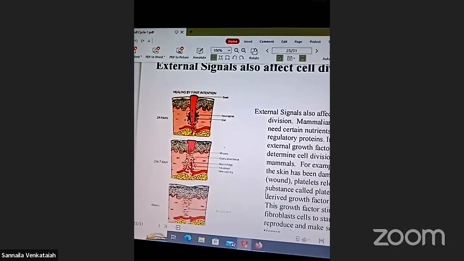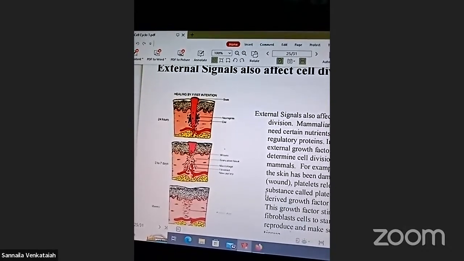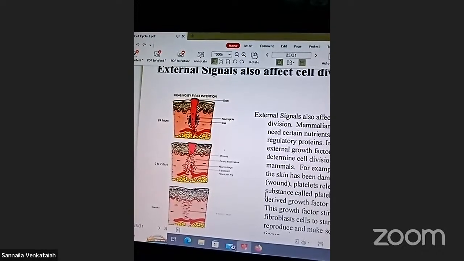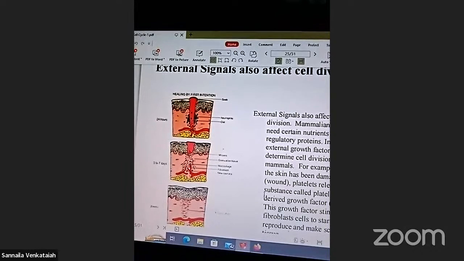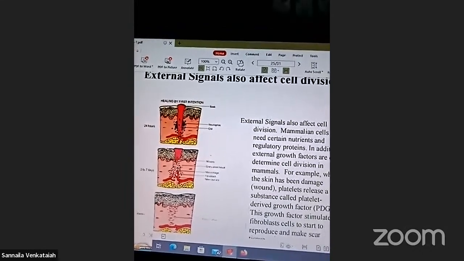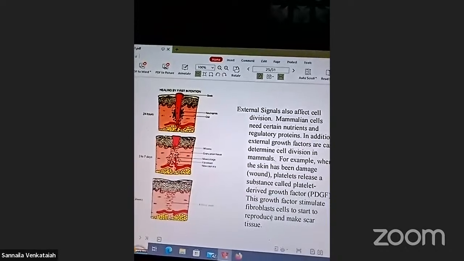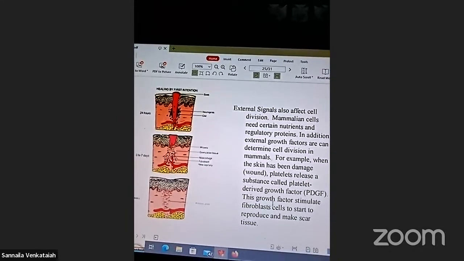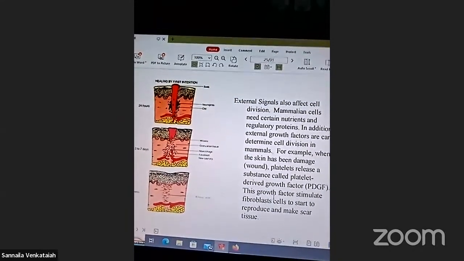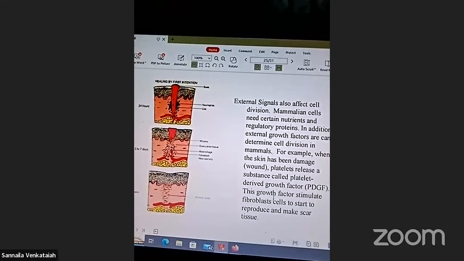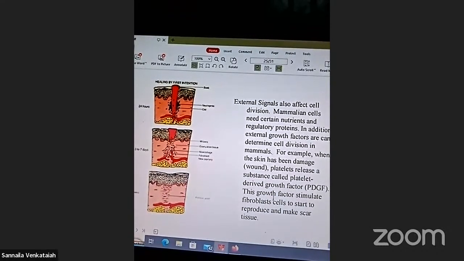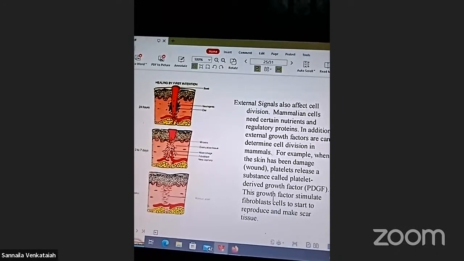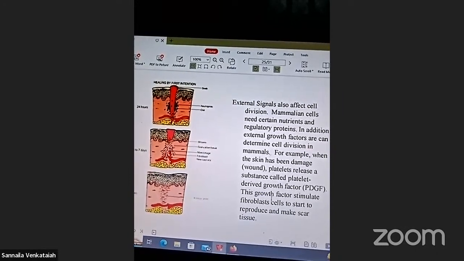For example, when skin has been damaged, the platelets release a substance, platelet-derived growth factor, which stimulates the fibroblast cells. Fibroblast cells start to reproduce and make new tissue, right? These are the external signals. Mammalian cells need nutrients and regulatory proteins. Additions of external growth factors can determine cell division of mammals.